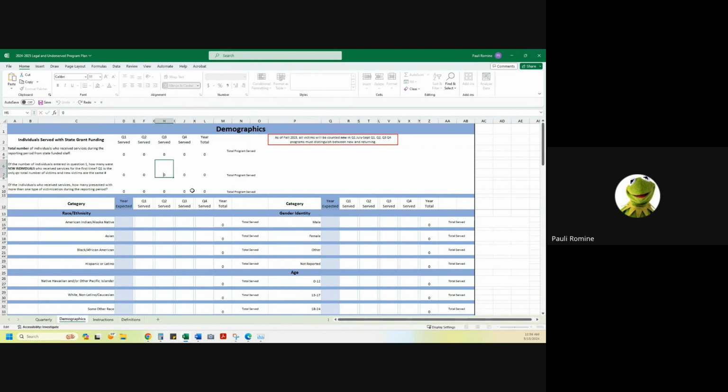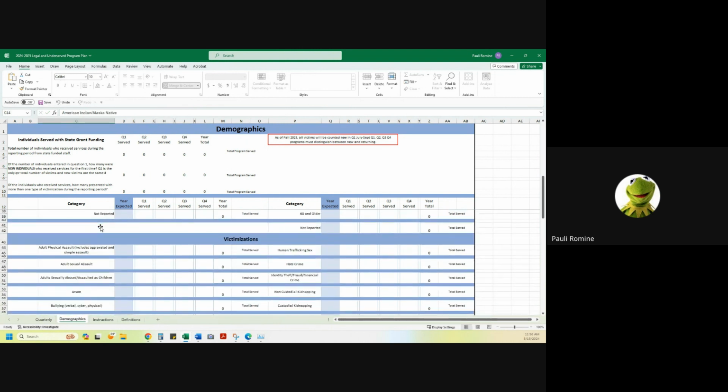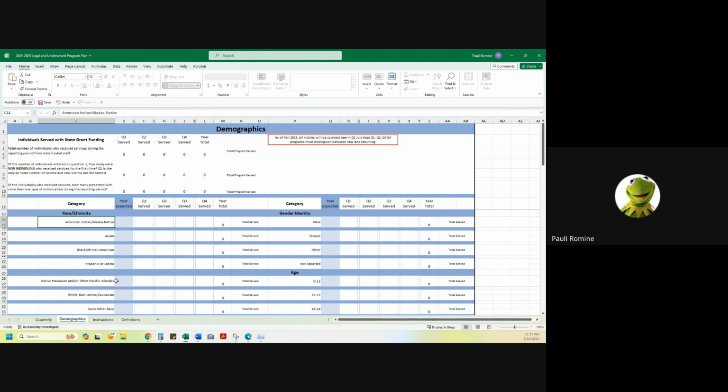You won't be filling out anything up here. That's why it's all white. Again, in demographics, you'll only fill out year expected at this time. I believe that is all of the information that I needed to let you know regarding the program plan / scope of work for the continuation process.